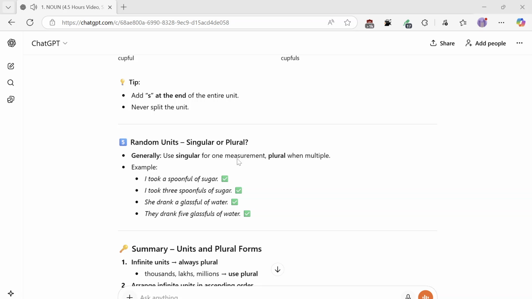Random units, singular or plural. Generally use singular for one measurement, plural when multiple. Example: I took a spoonful of sugar. I took 3 spoonfuls of sugar. She drank a glassful of water. They drank 5 glassfuls of water.